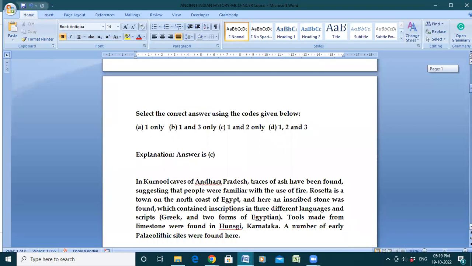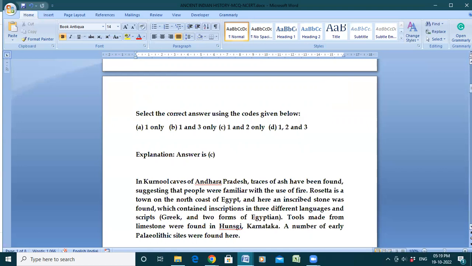In Kurnool caves of Andhra Pradesh, traces of ash have been found, suggesting that people were familiar with the use of fire there. Rosetta is a town on the north coast of Egypt, and here an inscribed stone was found which contained inscriptions in three different languages and scripts: Greek and two forms of Egyptian.